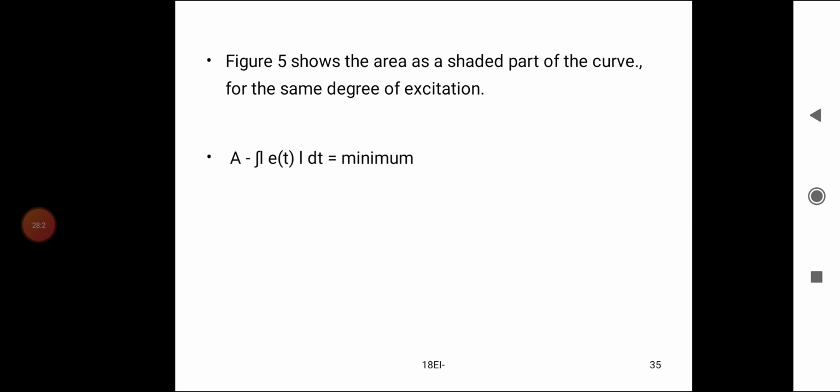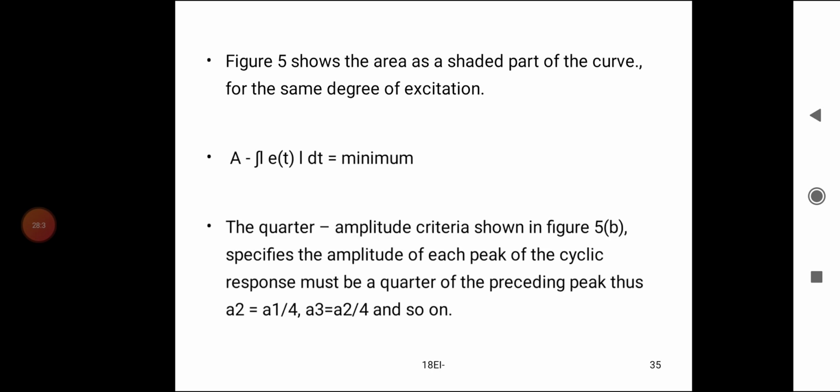Figure 5 shows the area as the shaded part of the curve for the same degree of excitation. The integral of E of t dt is minimum, so it is the integration of error with the time function.